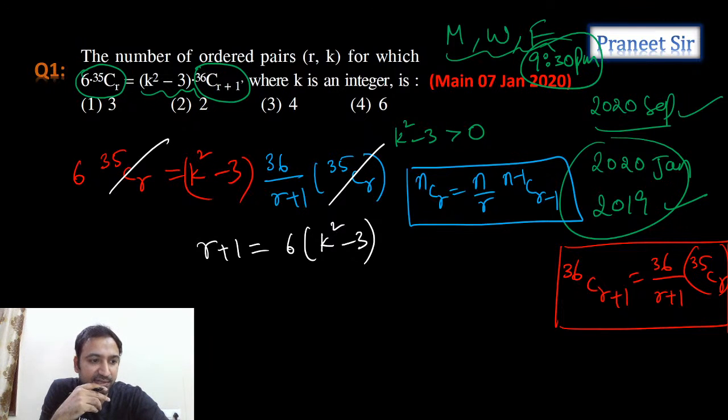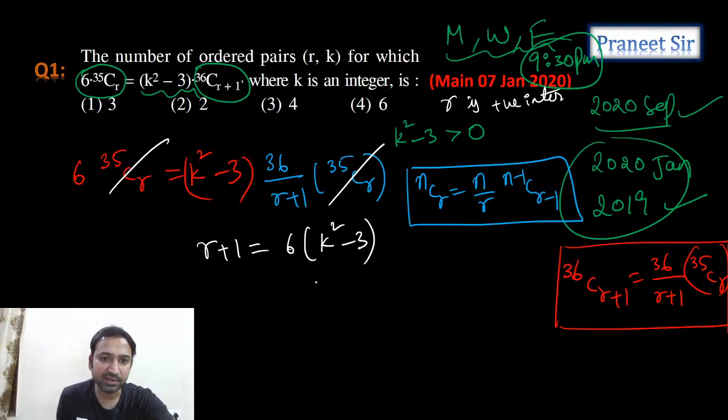See, but k is an integer, correct or not? K is an integer. R also is an integer, guys. K and R both are integers. K should be an integer and R value also should be an integer. R is actually a natural number, whole number, guys. R is a whole number. Positive integer, you can take it. Non-negative integer, you can take it.